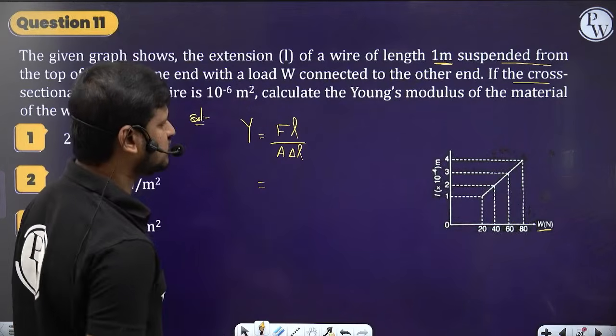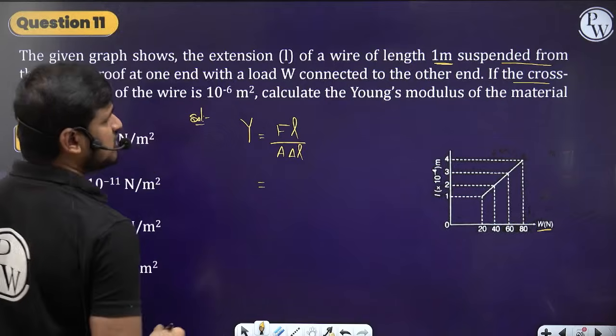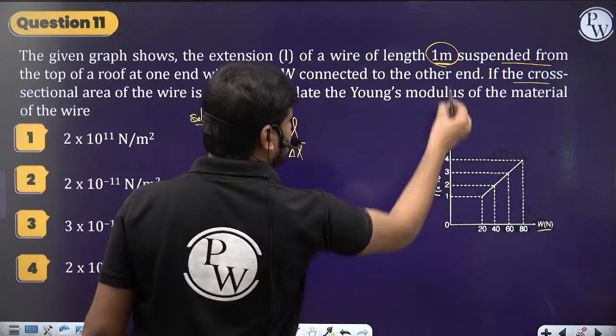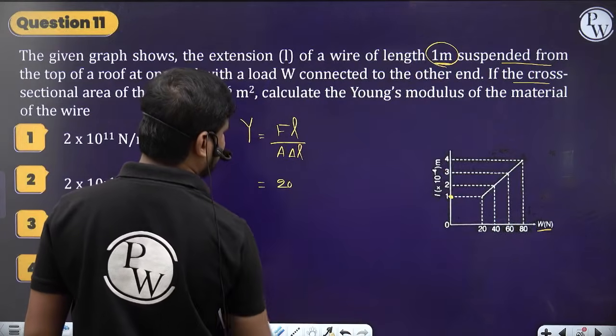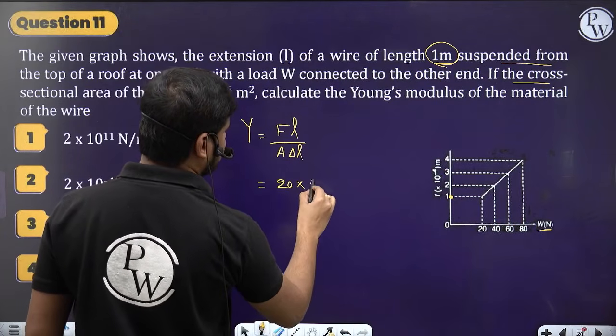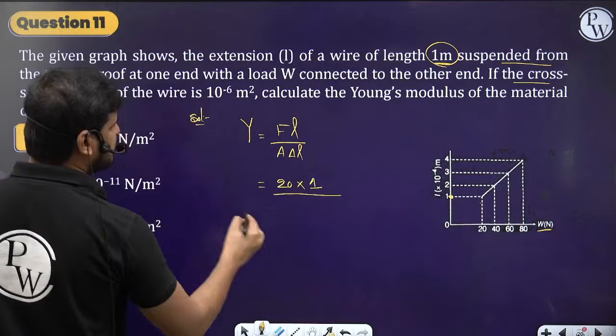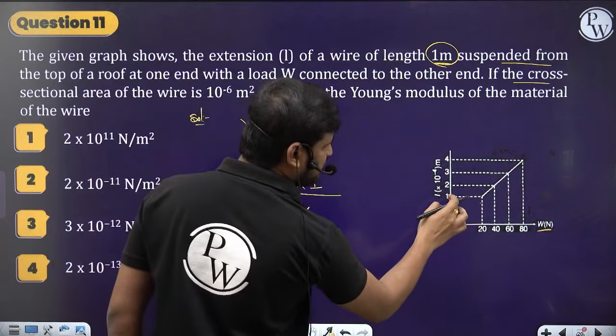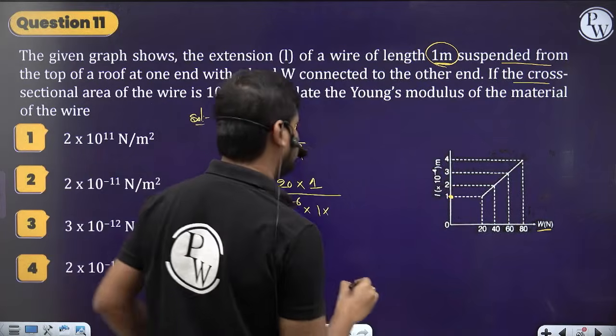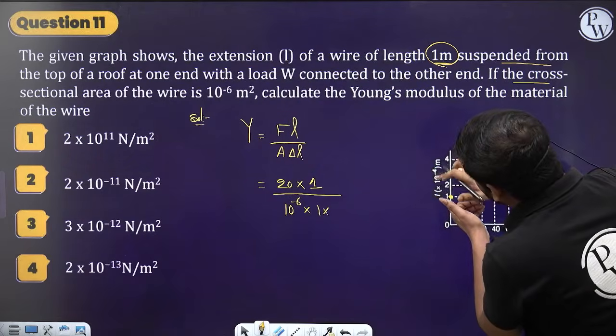So how much force is applied, they said. At 1 meter length, what is the corresponding weight? 20. So the force is nothing but weight here. Length is 1 meter. Cross sectional area they mentioned is 10 to the power minus 6. And what is the change in length? It is 1 into 10 to the power minus 4. The length into that particular 10 to the power minus 4.